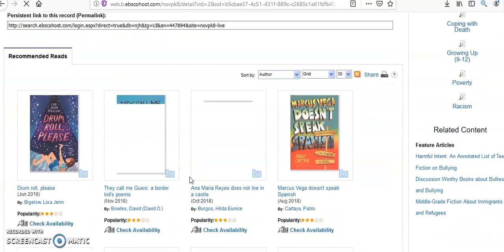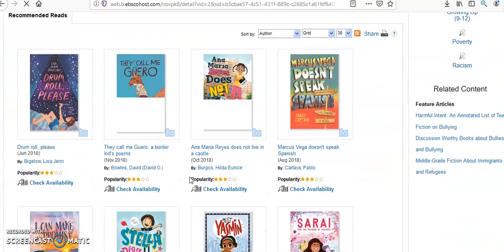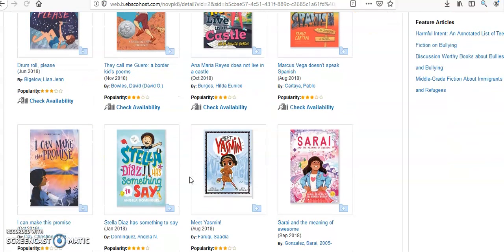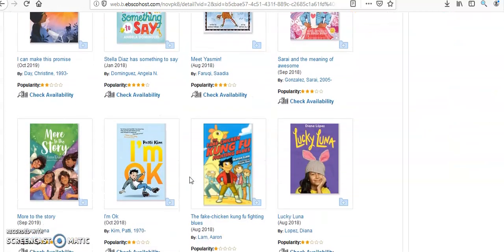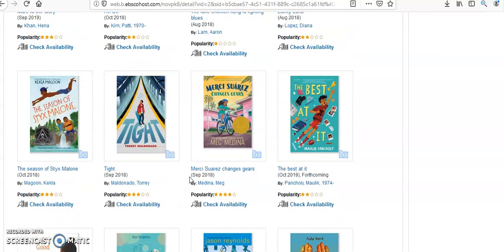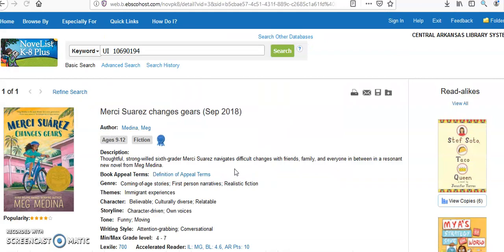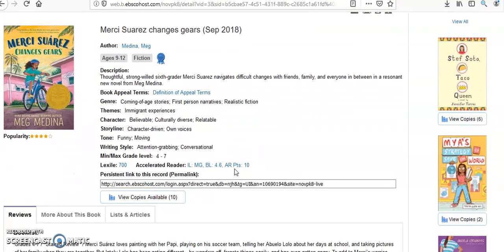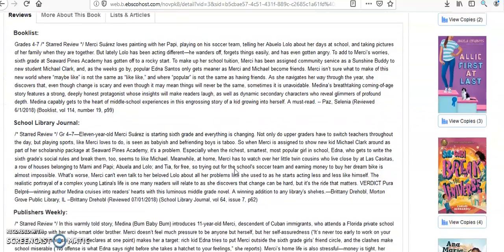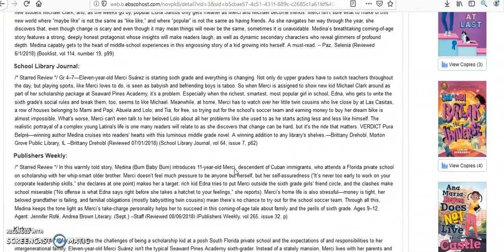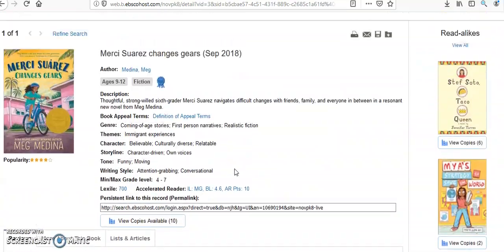and several book recommendations come up that might be having to do with realistic fiction, since that was my subject area of choice. So I'm just slowly scrolling through here, and one that immediately strikes my fancy is Merci Suárez Changes Gears. This was our 2019 Newbery winner, and I would love a chance to read through this book. And so when I click on it, it gives me some ideas about it. It gives me some reviews. It gives me a summary.